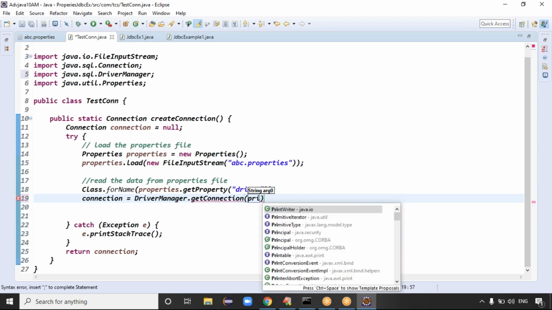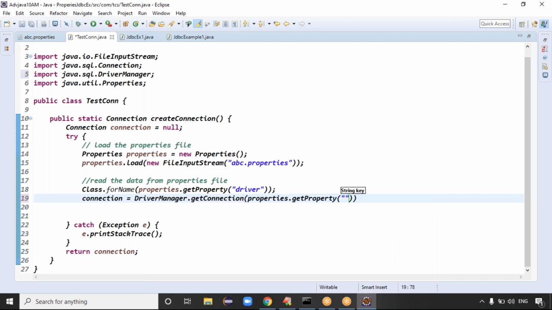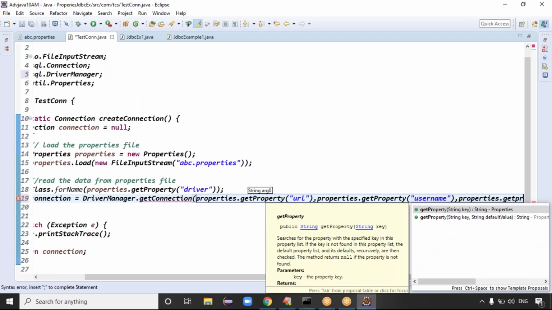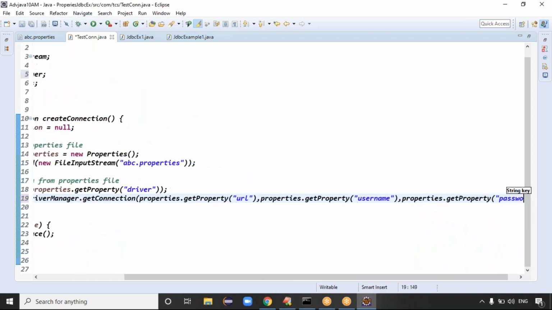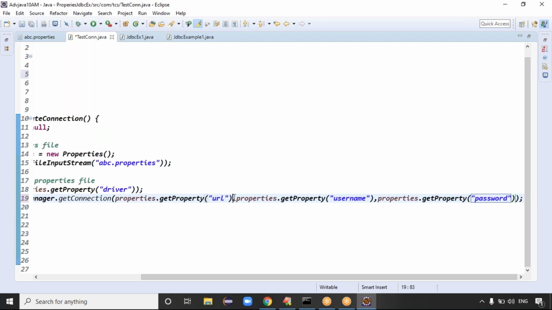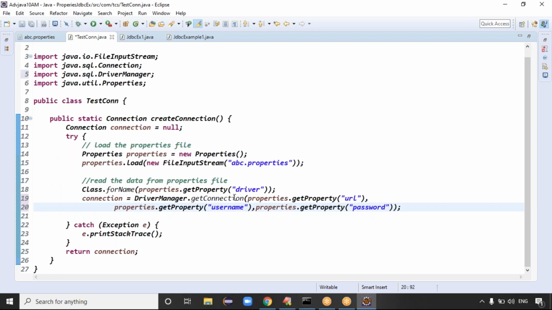For the URL pattern, properties dot the method is called what? getProperty method. Properties dot getProperty of URL pattern, and properties dot getProperty of username. Last one is the properties data, password. getProperty of password, right? Exactly. That is the information, guys. That's all. Then return the connection, right?